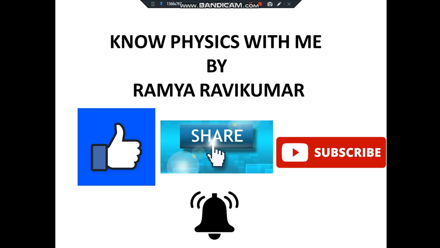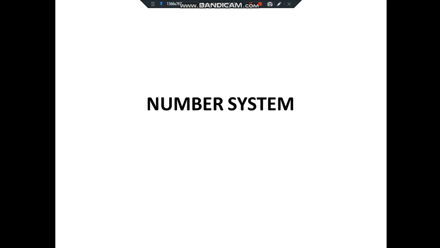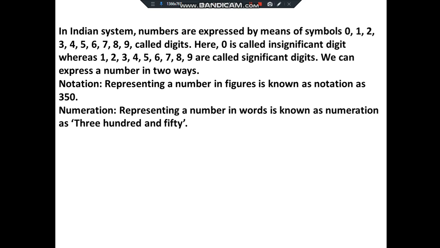So the topic today I'm going to cover is number system, okay? We'll start with the basics, so you get to know about it deeply. So we know numbers are made of digits. You know digits, right? From 0 to 9 they are digits, and 0 is called the insignificant digit, and 1 to 9 are called significant digits, okay?